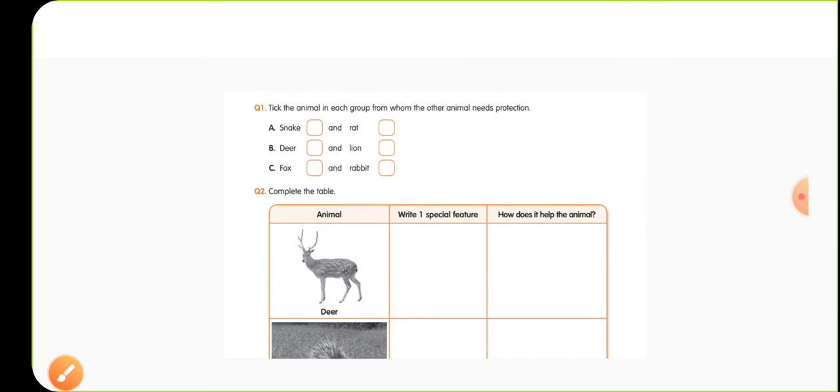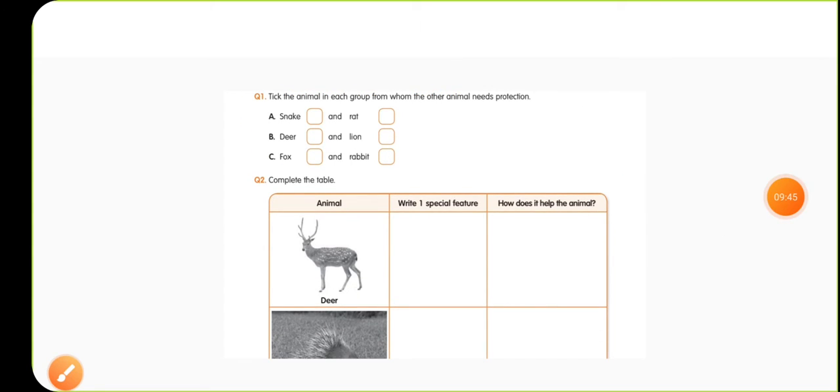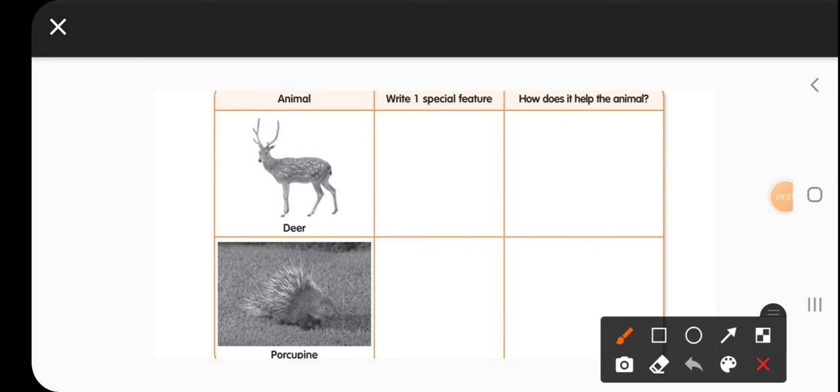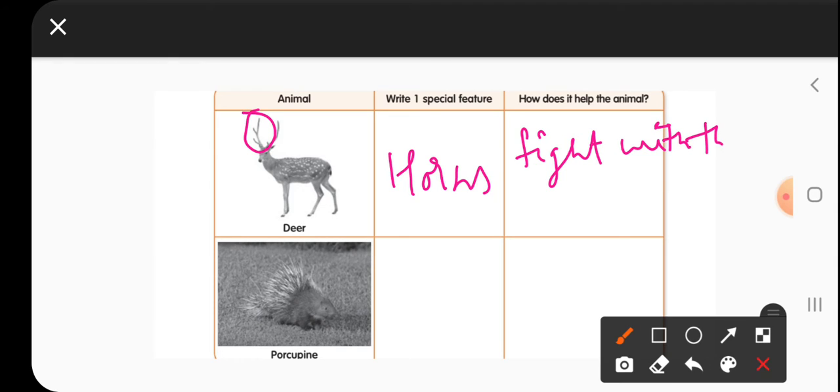Okay, so now let us move to the second question, children. You have two animals, a deer and a porcupine, and they are asking to write the special features. I am rounding up the special feature. Can you tell what the special feature here is? Yes, of course, horns. So how do these horns help the animal? They help the animal to fight with the predators.